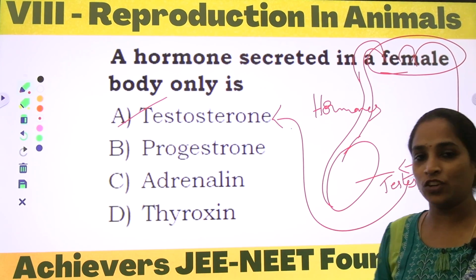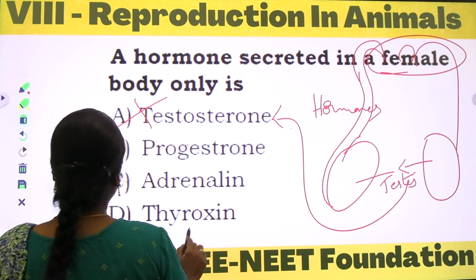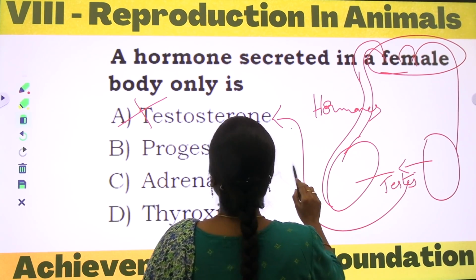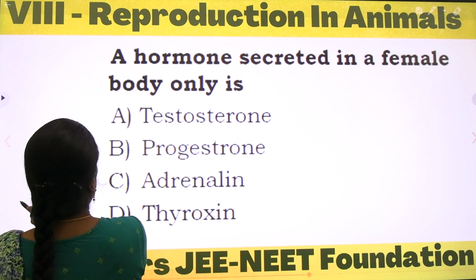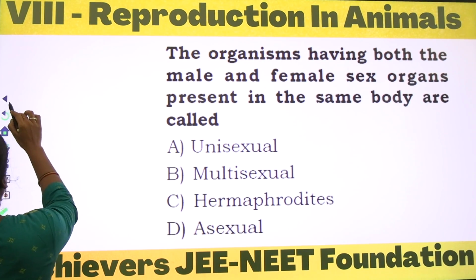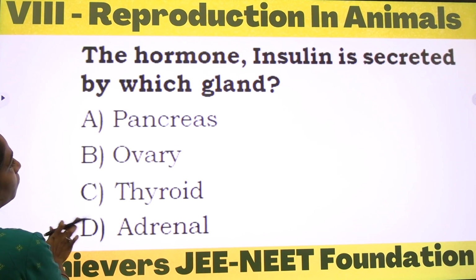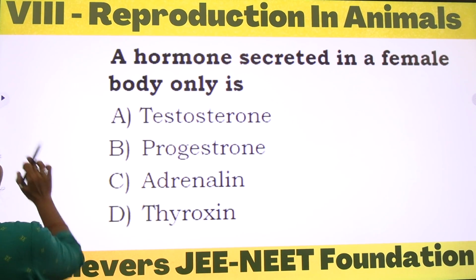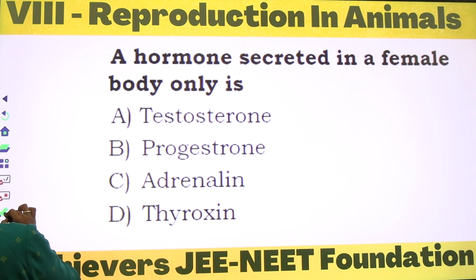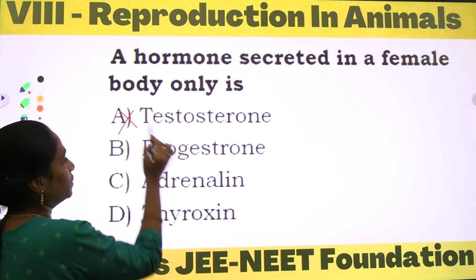So is this the correct option? It's completely wrong. Testosterone is the wrong option.